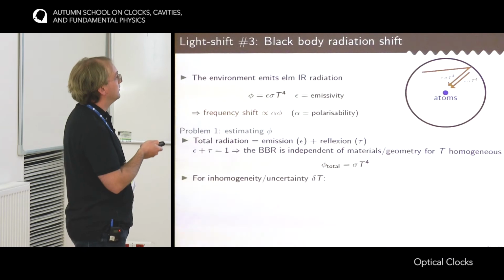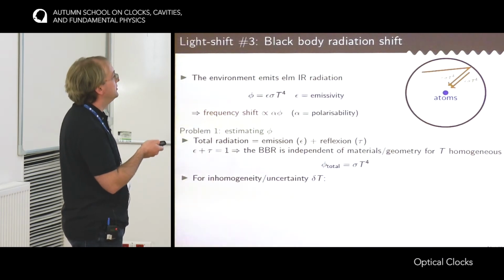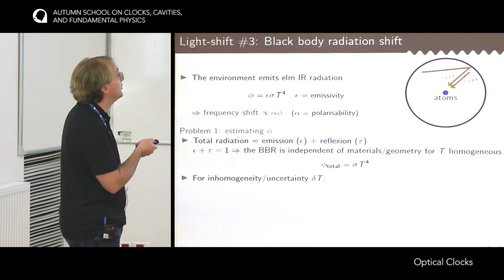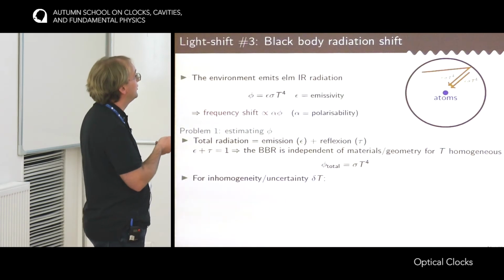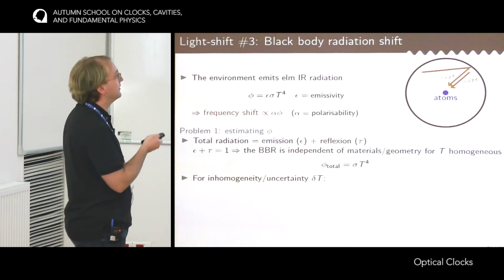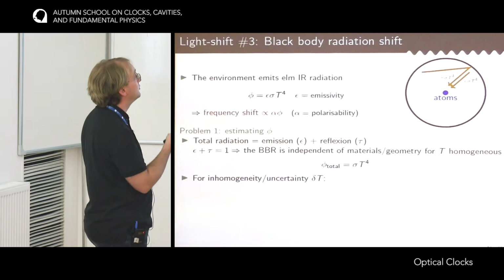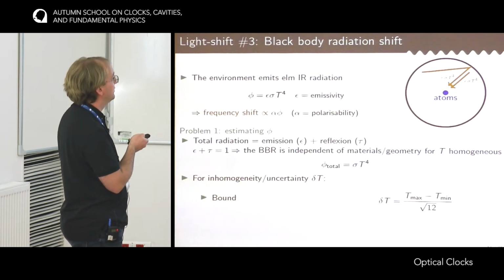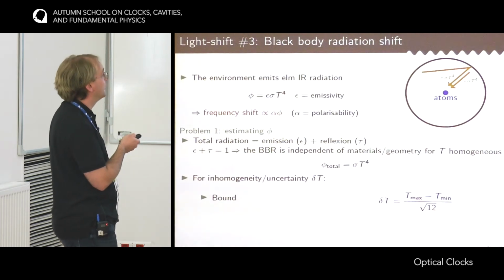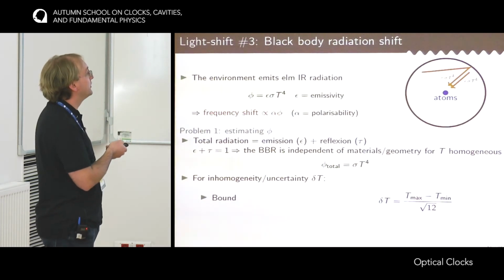However, this is assuming that the temperature is homogeneous. What if there is some inhomogeneity in the temperature, delta T, or an uncertainty on the measurement of the temperature? This uncertainty delta T is what limits the accuracy, or the precision, with which we can correct for the blackbody radiation. So there are several techniques to go around that. The first one is just to bound this uncertainty delta T.